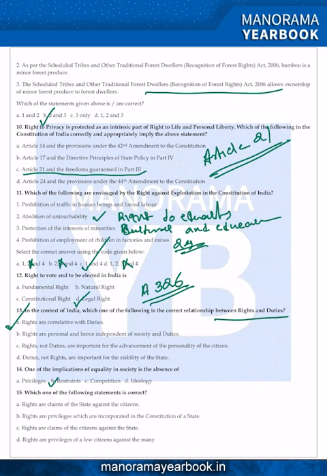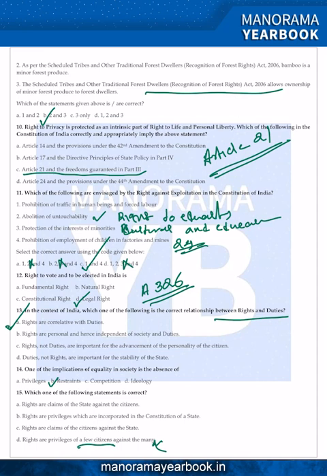Question 50: which of the following statements is correct? A. Rights are claims of the state against the citizen. B. Rights are privileges which are incorporated in the Constitution of India. C. Rights are claims of the citizen against the state. D. Rights are privileges of few citizens against the many. You just look at option D: rights are privileges of few citizens, so option D is eliminated.